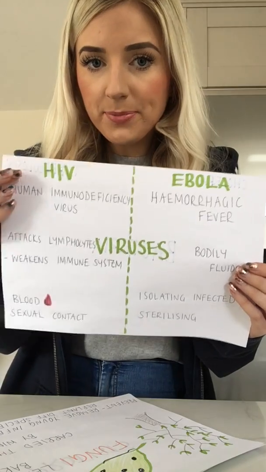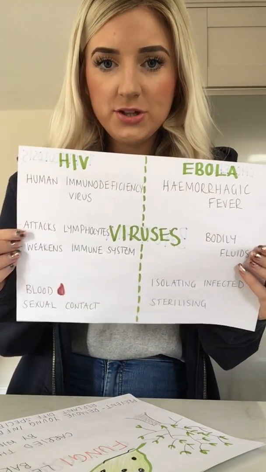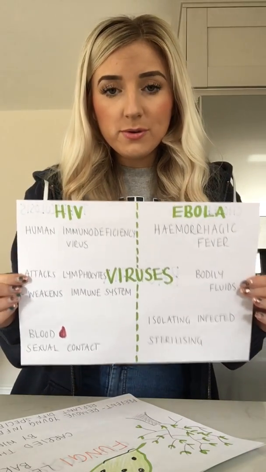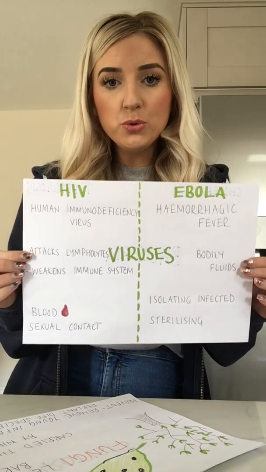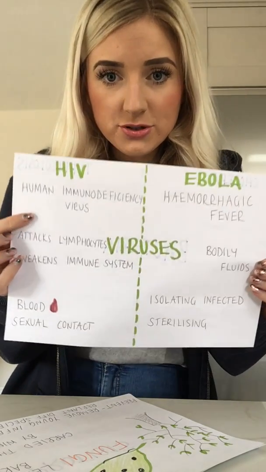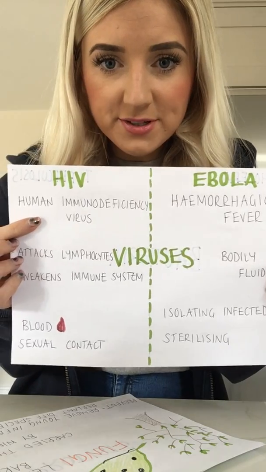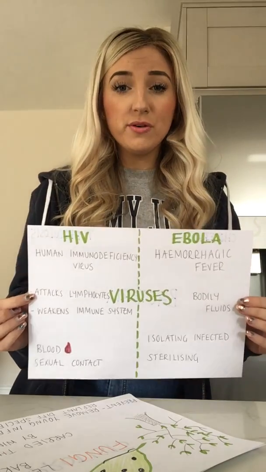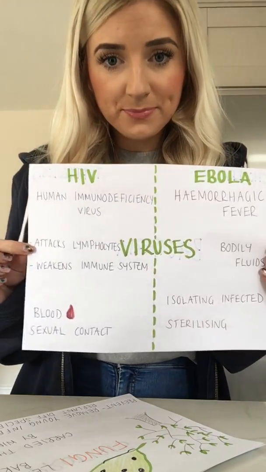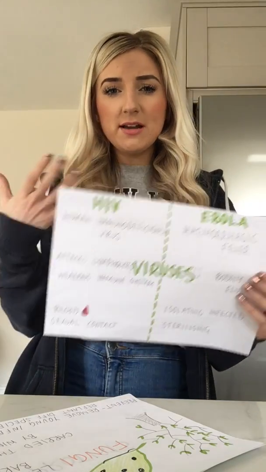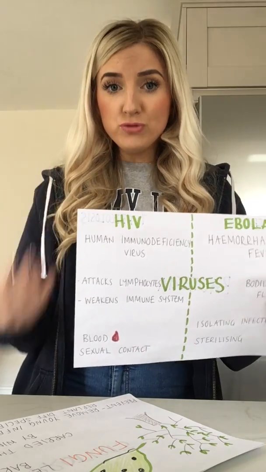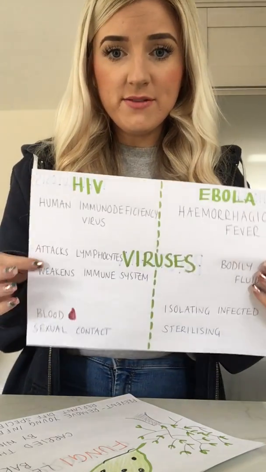So the two examples we need to look at are HIV and Ebola. Starting with HIV, HIV is the virus itself. It stands for Human Immunodeficiency Virus. It's called that because it attacks lymphocytes. It attacks the white blood cells of your immune system and stops them from functioning properly. Because it attacks your lymphocytes, they are destroyed. So your immune system is really, really weakened by this HIV virus.